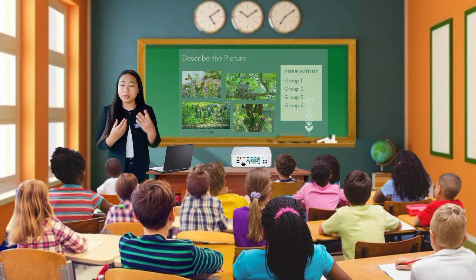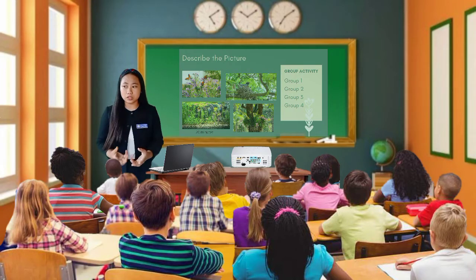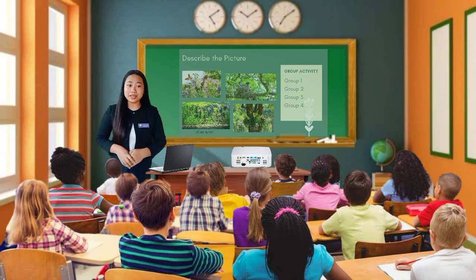You will describe the picture assigned to your group by providing answers to the guided questions written below the picture, okay? Is that clear, class? Any questions, clarifications? If none, you will have 20 minutes to do your activity, okay? You may now begin. All the groups, are you done?